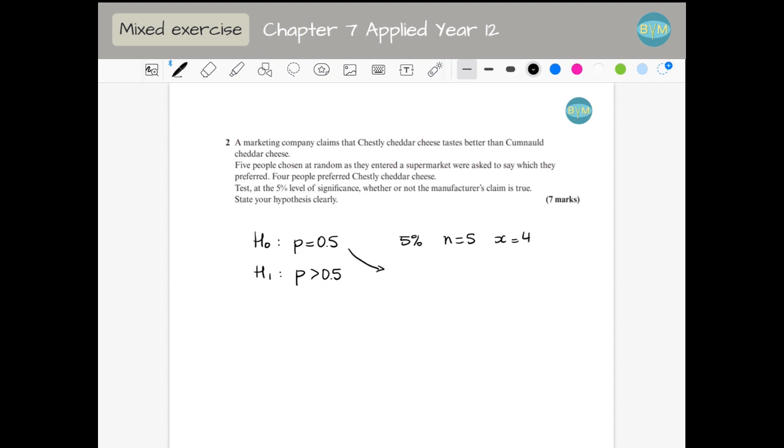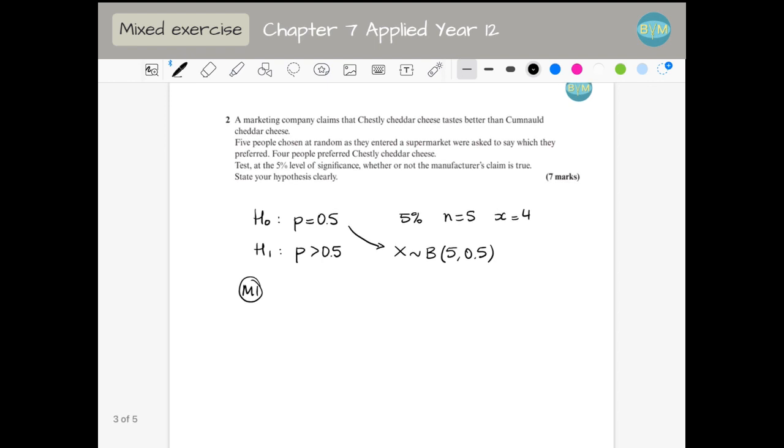We are going to assume that H0 is true, so that allows us to say that this is a binomial with n equal to 5, because we are asking 5 people, and probability 0.5. So method 1: we compare with the significance level the probability of getting 4 or more people choosing that cheese. Remember, we have to adjust this because in the calculator we have the probability of being smaller or equal, not greater or equal.